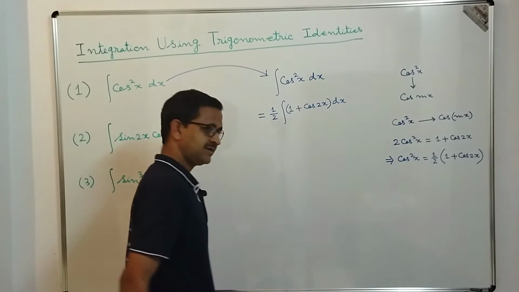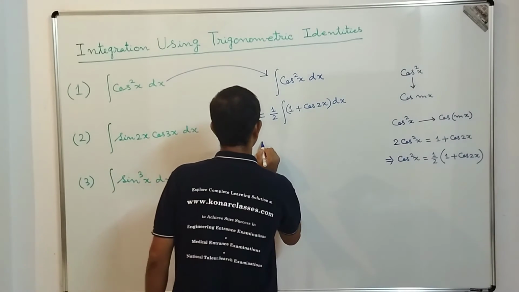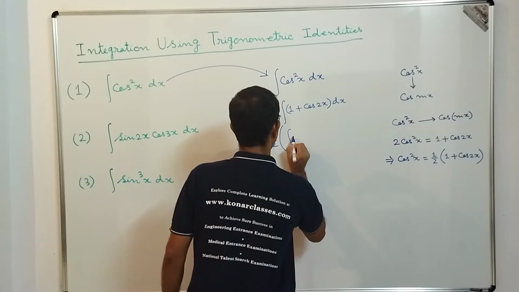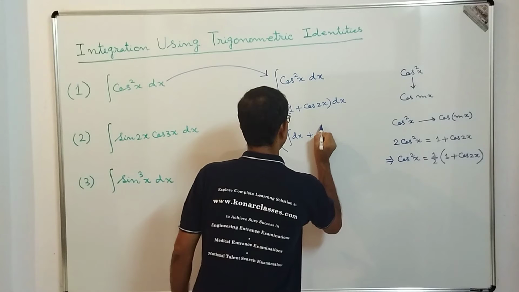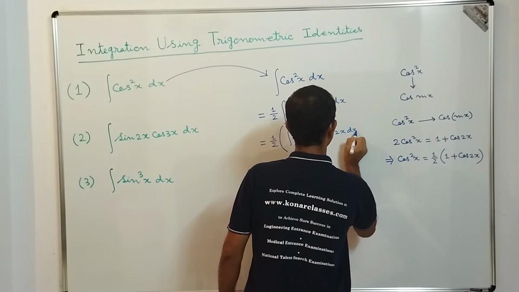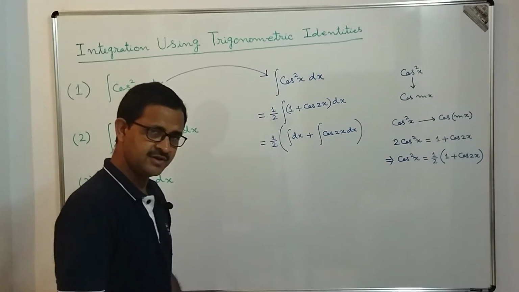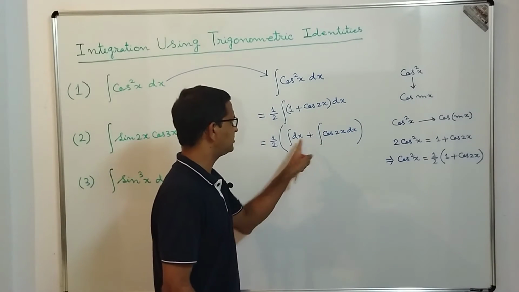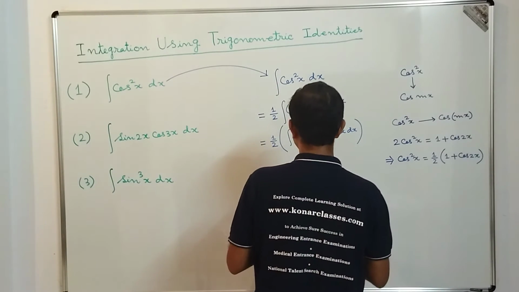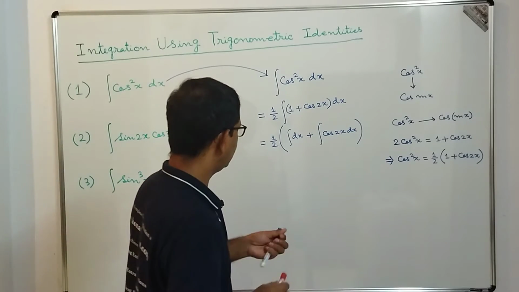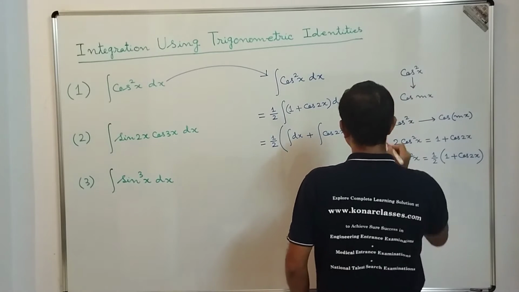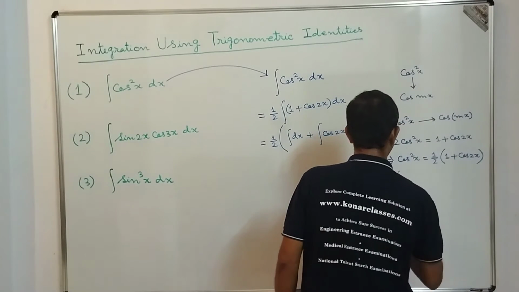Correct? So how are we going to perform this? This is equal to 1 by 2, integration of 1 dx, that is integration of dx, plus integration of cos 2x dx. Correct? Now performing integration of this expression is much simpler. Okay, how can we do this? So let's look into the integration of cos 2x. You can do it on your own, but let me help you.